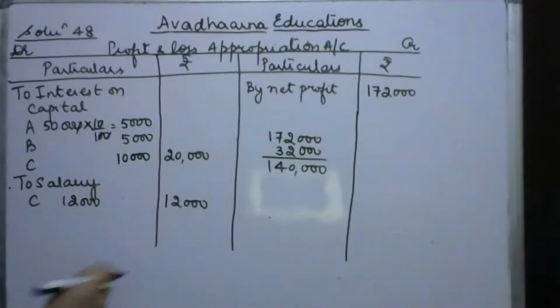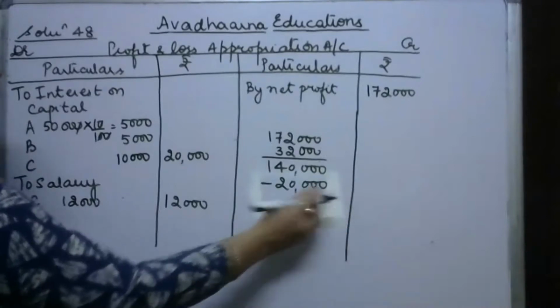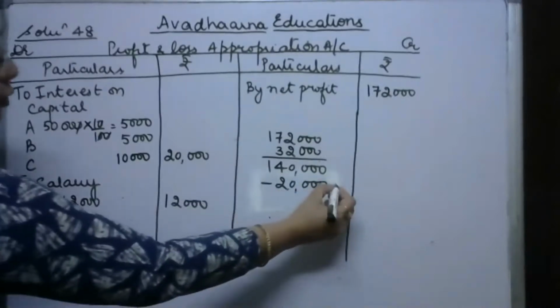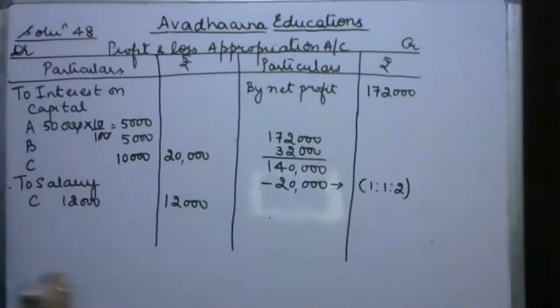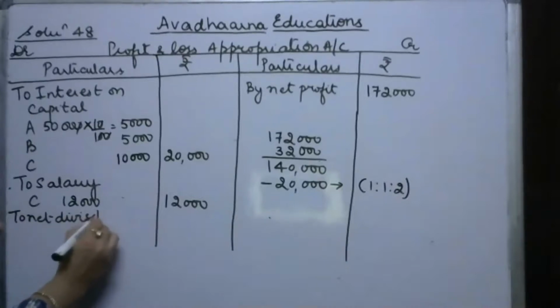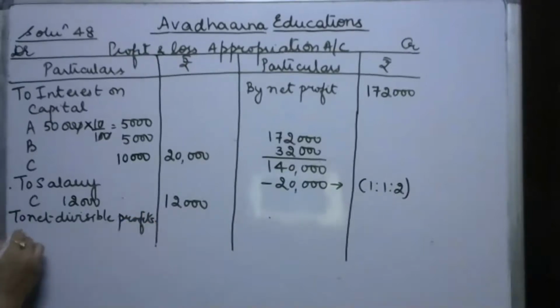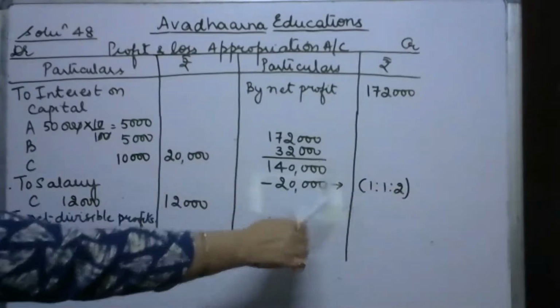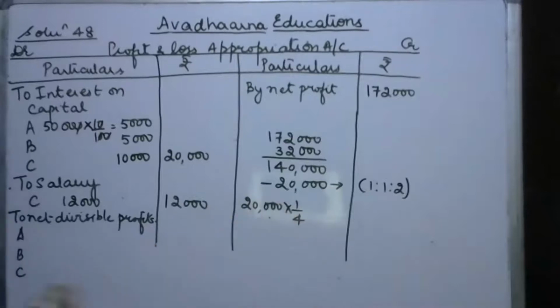We said that the first 20,000 we have to distribute in the ratio of the capital of the partners, that is 1:1:2. So the net divisible profit is transferred to the capital accounts of the partners A, B and C. For A, 20,000 times 1/4 is 5,000.